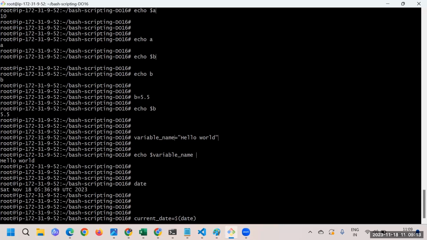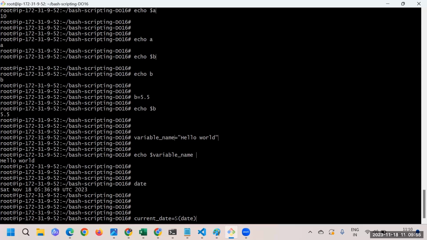You will come to know more when we talk about arithmetic operations, so at that time we'll talk about it. But here at this point, just see current date is equal to date. This is a command, and whenever you have a command and you are interested to store the output of the command in any variable, this is the way you will be doing it. You put brackets around your command and assign the dollar sign outside.